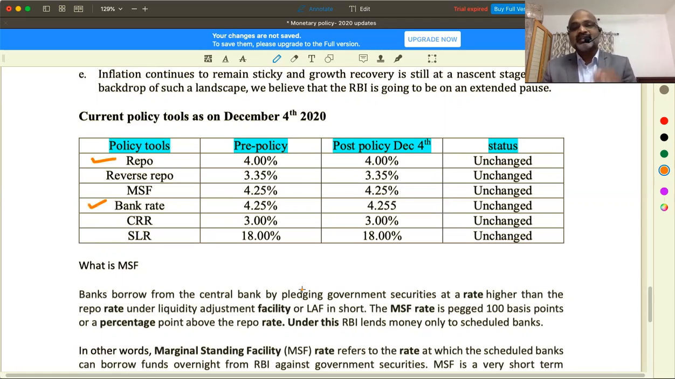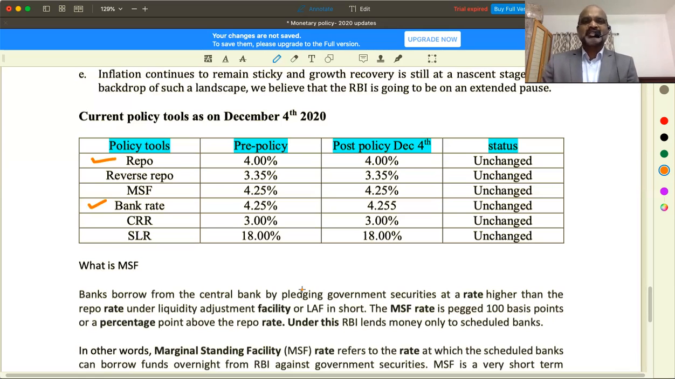I repeat, Reserve Bank of India lends money to commercial banks in two ways. Number one, repo rate, at which RBI lends rupees to commercial banks, taking government securities as security. Simple principle: if any commercial bank wants to lend money, will it lend without any security? Collateral securities are a must. So Reserve Bank of India is not an exception.